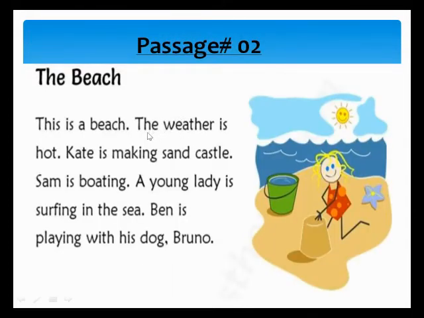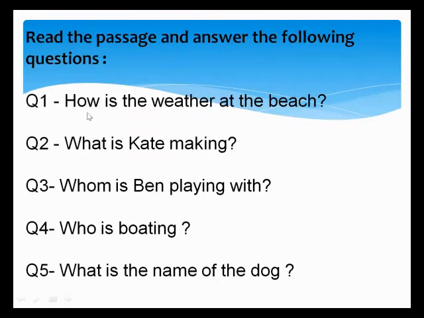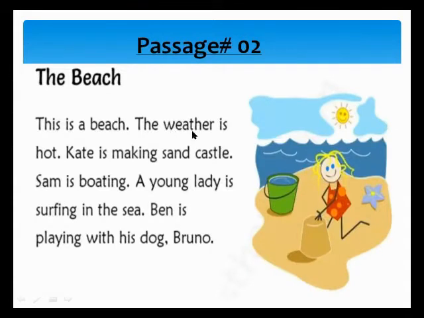In passage number two, the answer is given in the first line. The weather is hot. You will find the answer from the paragraph. So you read the paragraph thoroughly, then you will find the answer from the paragraph. How is the weather at the beach? The weather is hot. Okay.